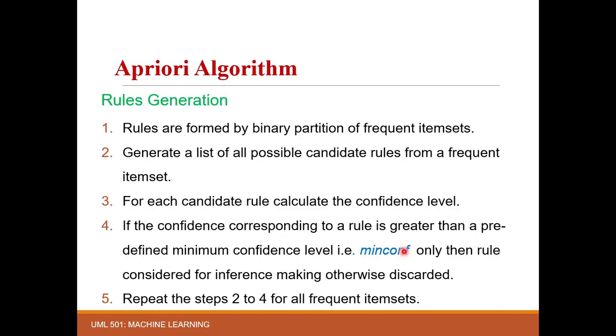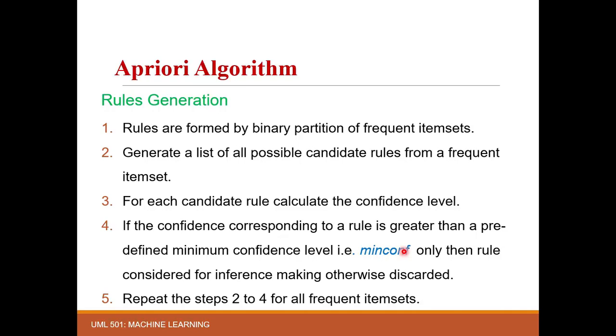That means you have to binary partition the frequent item sets. Like we have bread, egg, milk, butter, that can be partitioned to get rules like milk and bread implies butter and egg, or bread and egg implies milk and butter, depending on the number of partitions we have performed. Okay. Now, after getting this, generate the list of all possible candidates from a frequent item set. That means you have to generate all the possible candidates that can be formed from the binary partition of that frequent item set.